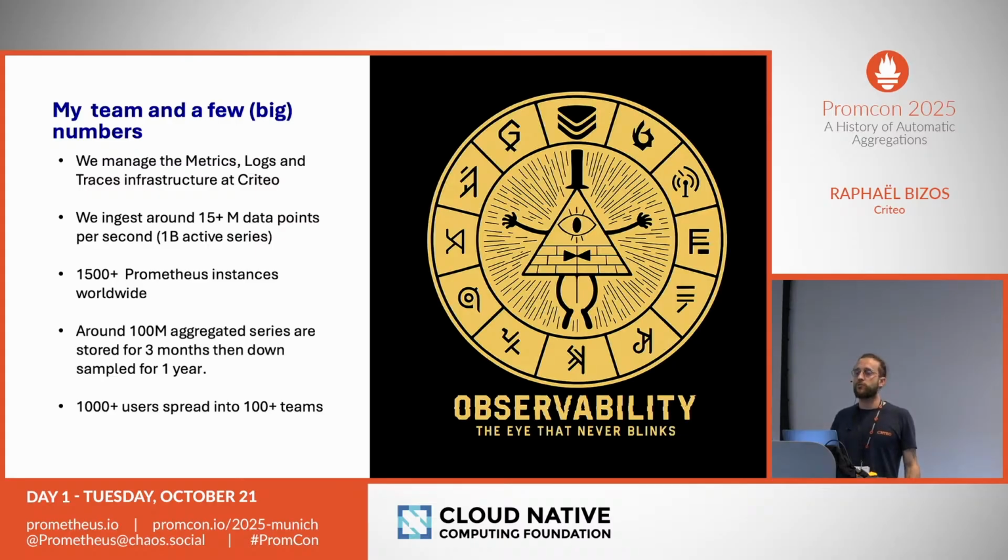Metrics-wise, we ingest around 15 million data points per second, which is roughly a billion active series. This is done by 1,500 Prometheus, more or less, worldwide. And those time series are aggregated to 100 million, then stored for 3 months and downsampled for a year. Disclaimer, we're going to talk about that. And we have many users, so more than 1,000. Those are SREs, developers, data scientists, and researchers.